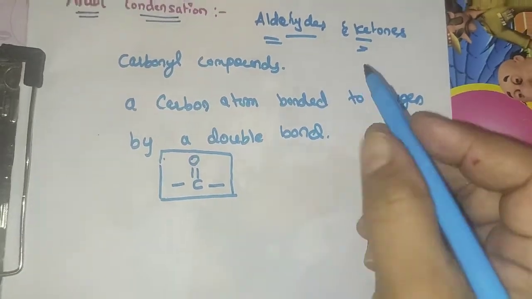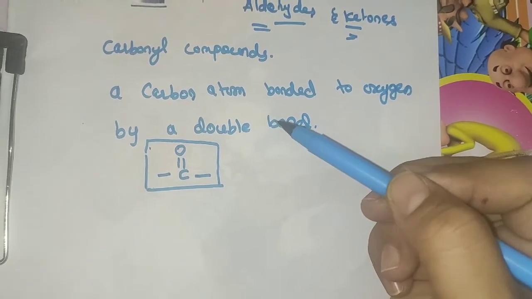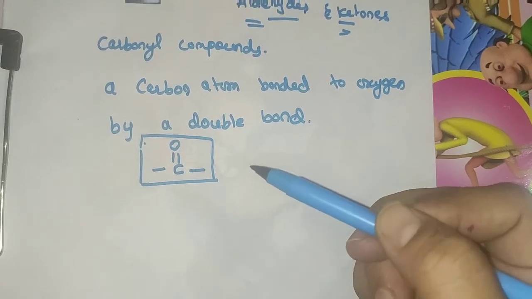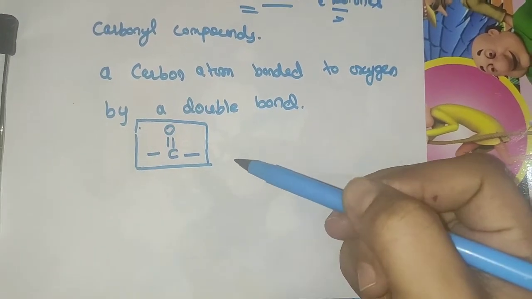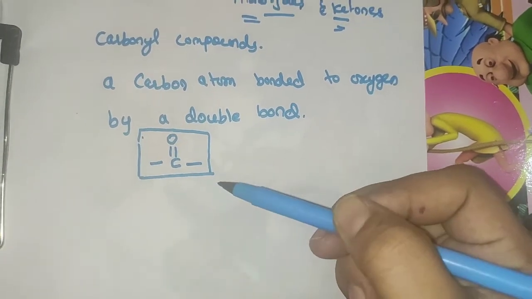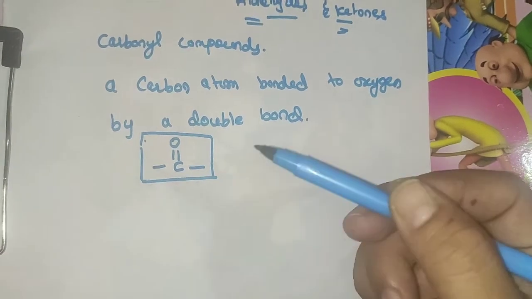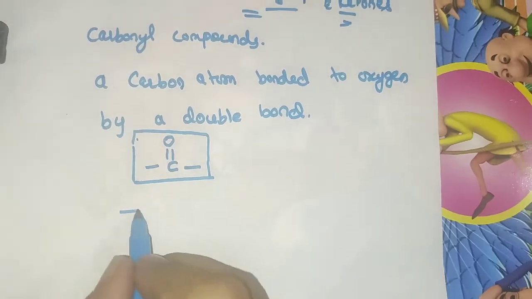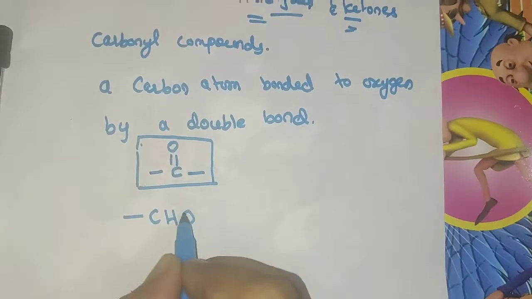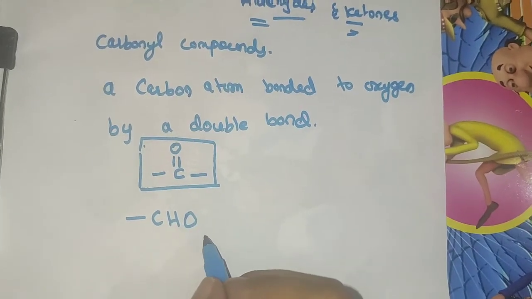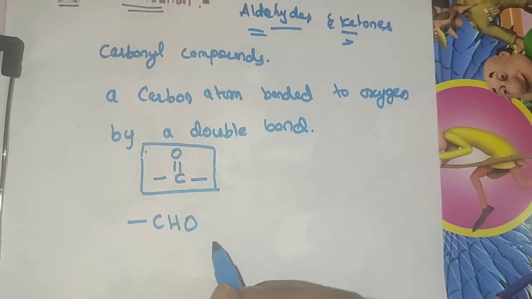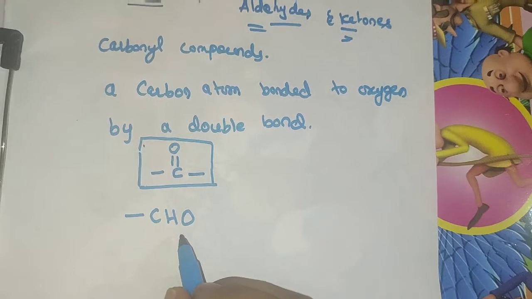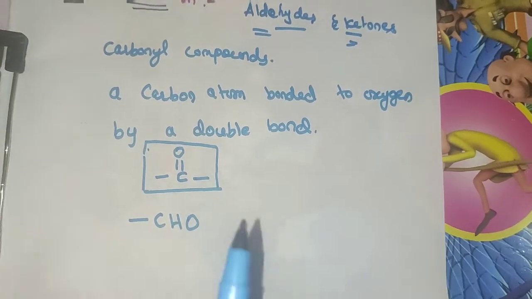So here aldehydes are carbonyl compounds where at least one valency of the carbonyl group is satisfied by a hydrogen atom. Hence the functional group in aldehyde is represented as CHO. Here a hydrogen atom or alkyl or aryl groups can satisfy the remaining valency.